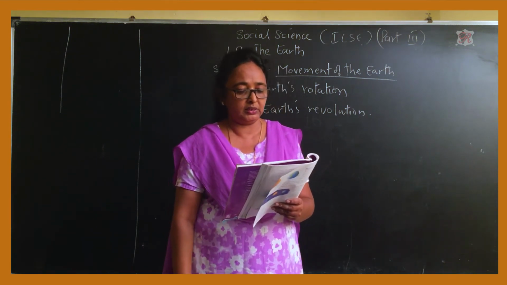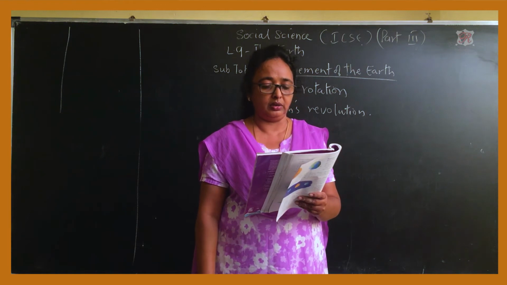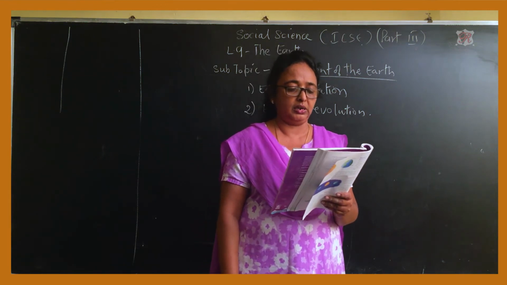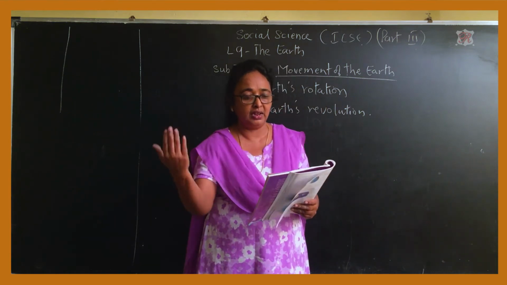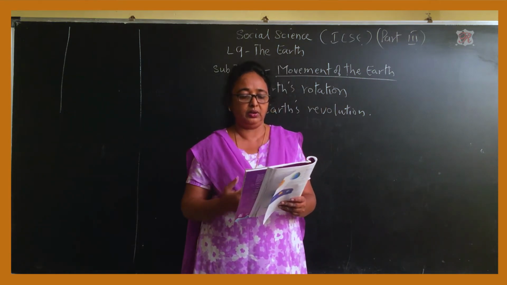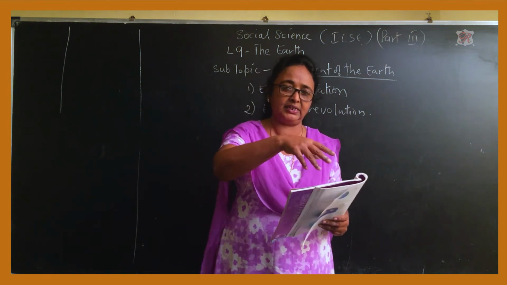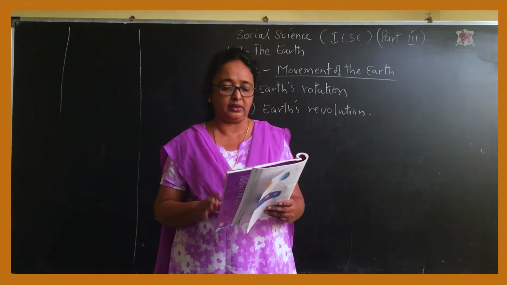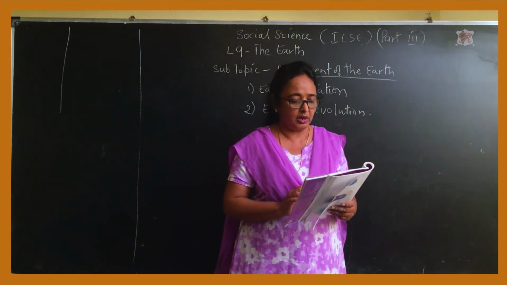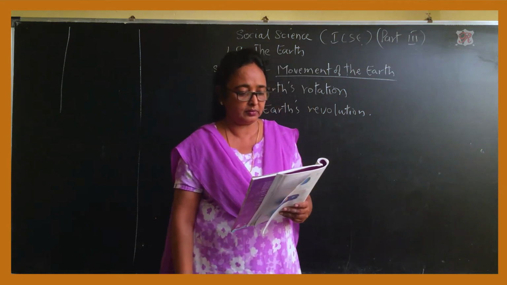Fifth: the earth's movement around the sun is called revolution. When it moves around its axis, it's called rotation. This you have to keep in mind, children. Don't get confused.